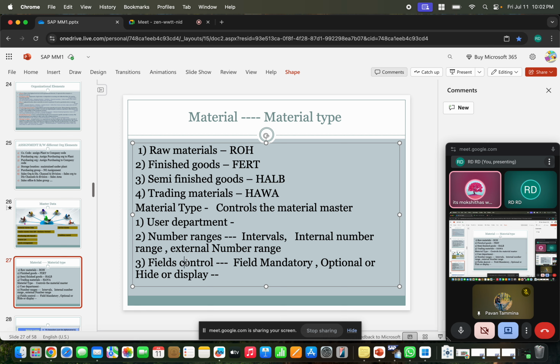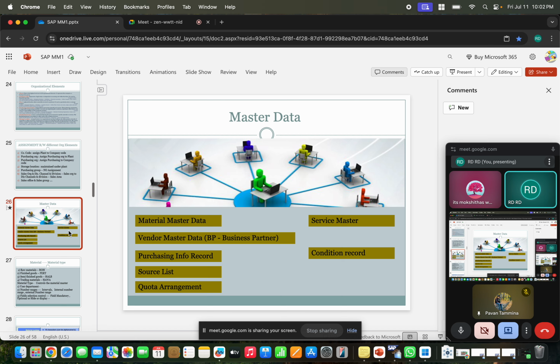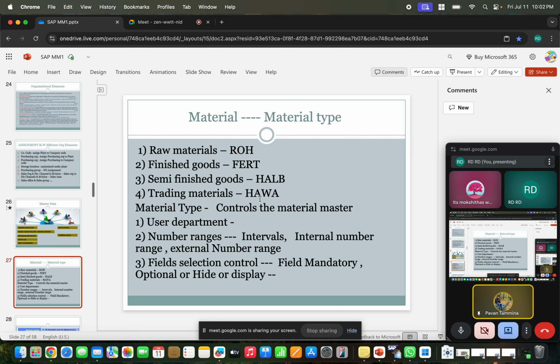Field selection control. Still we have other controls. We'll discuss in the next class. Any questions today? No questions.